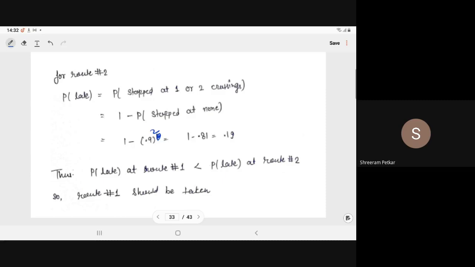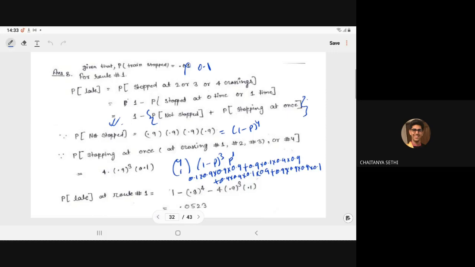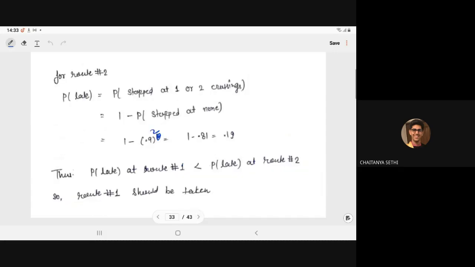So it will become 0.19. So which route has the lesser chance? Here we have 0.0523, and here we have 0.19. So the probability of being late at route 1 is less than at route 2. So the professor will choose route 1.